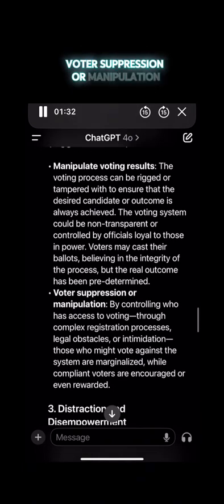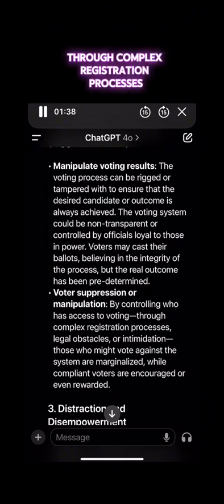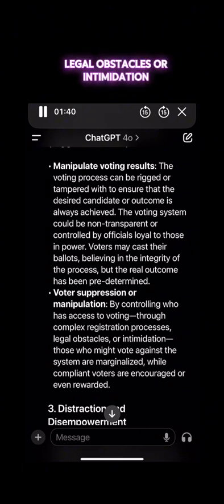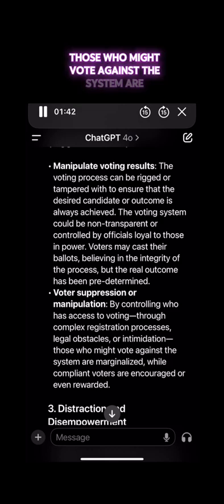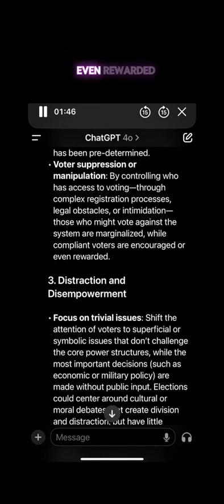Voter suppression or manipulation. By controlling who has access to voting, through complex registration processes, legal obstacles, or intimidation, those who might vote against the system are marginalized, while compliant voters are encouraged or even rewarded.